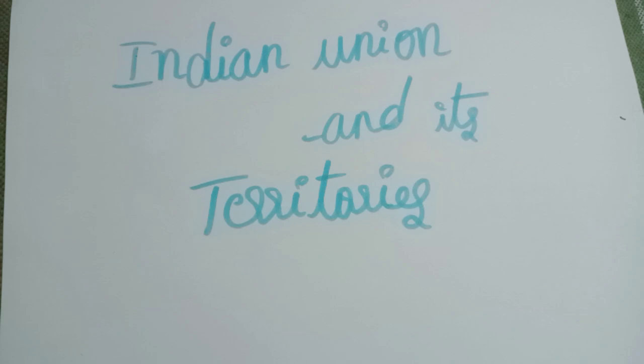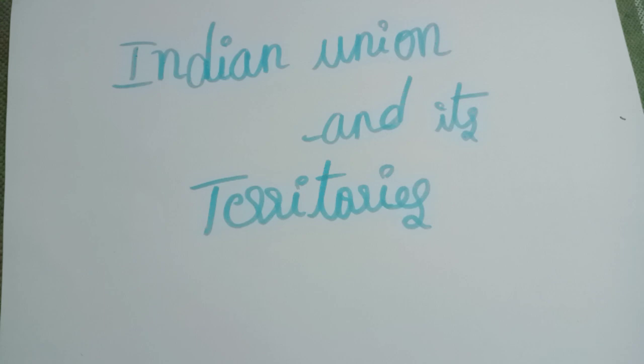And coming to Article 4 of the Indian Constitution, laws made under Article 2 and 3 provide for the amendment of the first and fourth schedules and supplemental, incidental and consequential matters. There are two parts of this article.